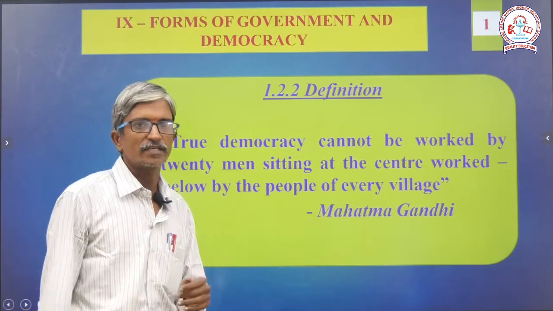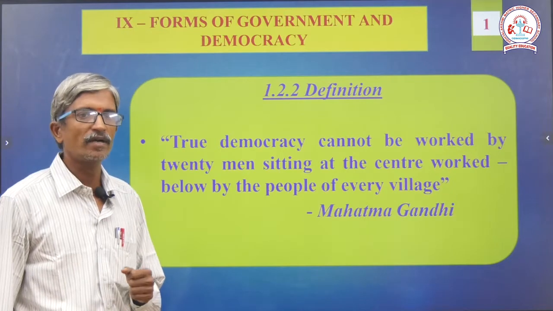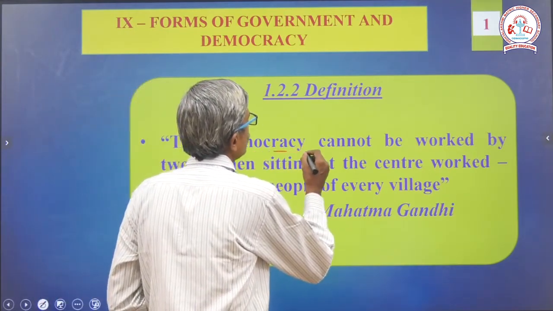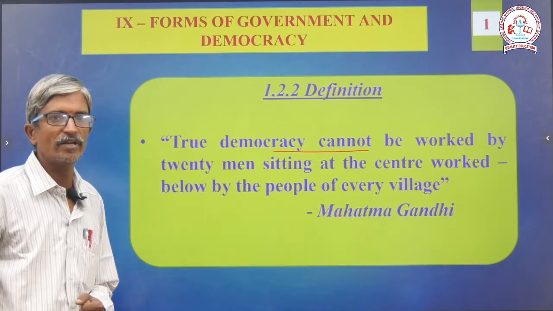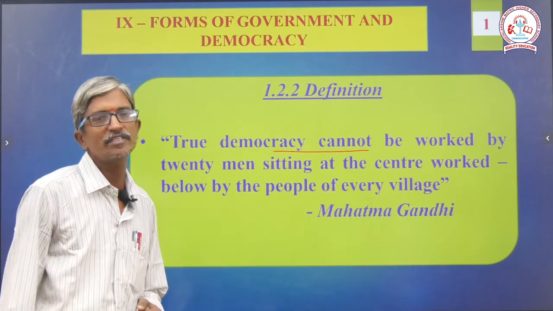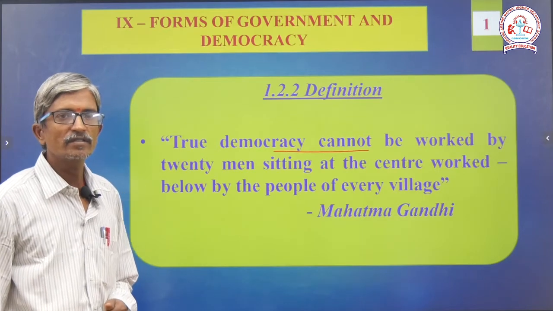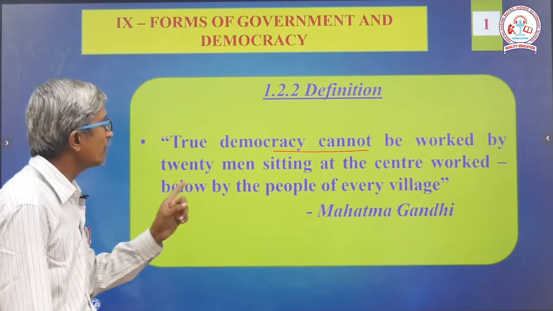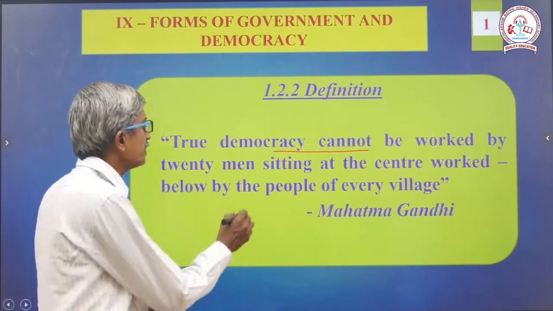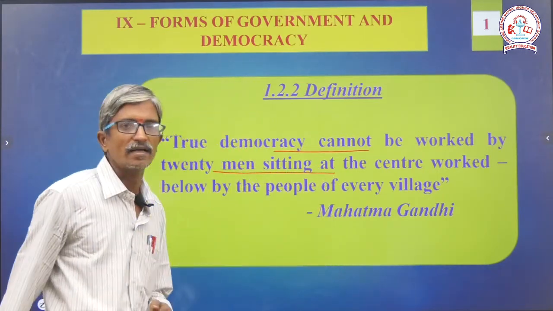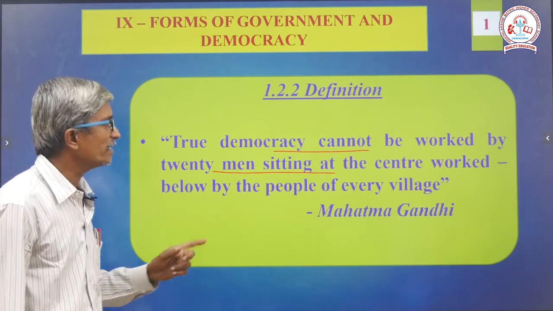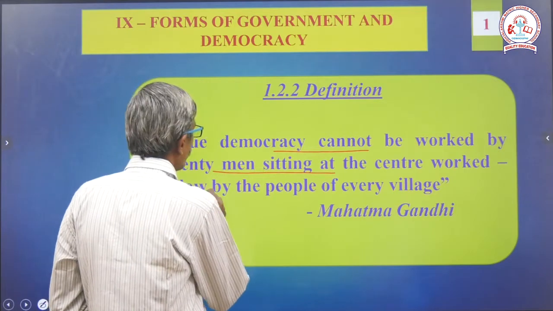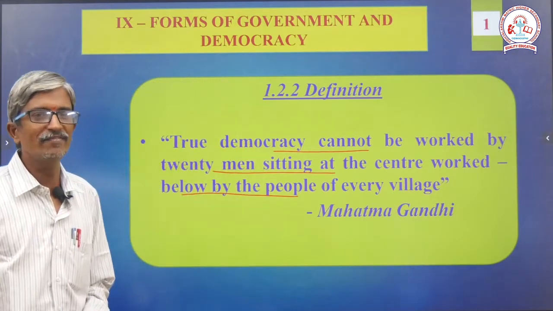Okay, definition. So we will start the lesson with the help of a definition. The definition was said by Mahatma Gandhi. True democracy. What is democracy? We know that very well, the meaning of the democracy. Democracy means people government. True democracy cannot be worked by 20 men sitting at the center, work below by the people of every village.